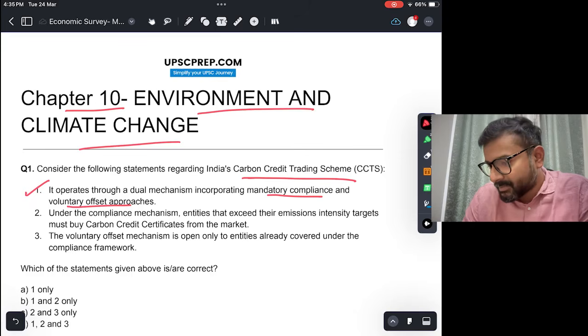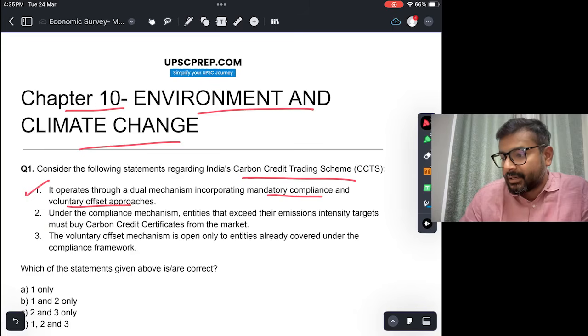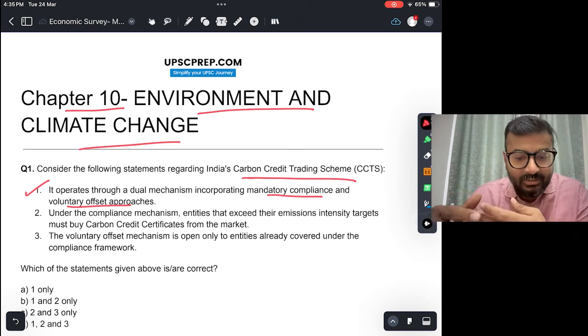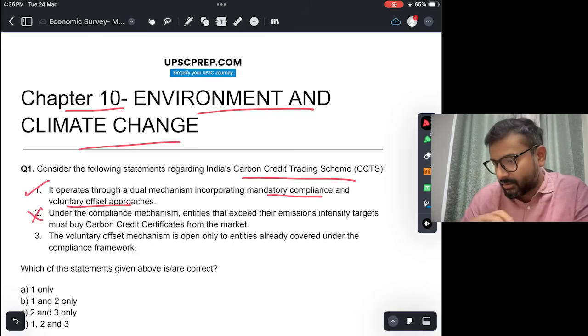Second, under the compliance mechanism, entities that exceed their emission intensity targets must buy carbon credit certificates from the market. Okay. This is not correct, right? Entities that exceed their emission intensity targets, तो अगर emission intensity targets को exceed कर गया तो they will earn credit. And if they fall short of targets, then they must buy carbon credit certificates. So ulta likha hua hai, this is wrong.